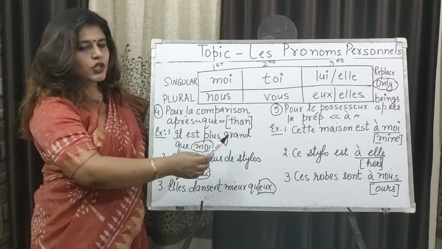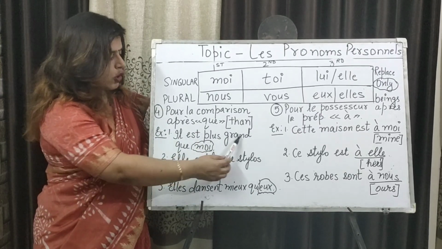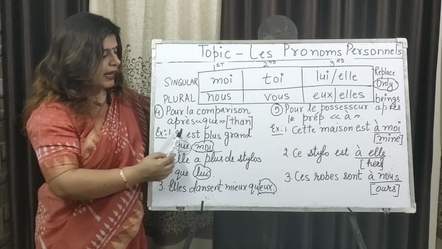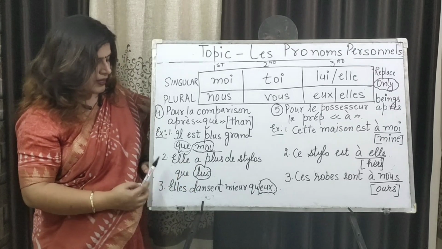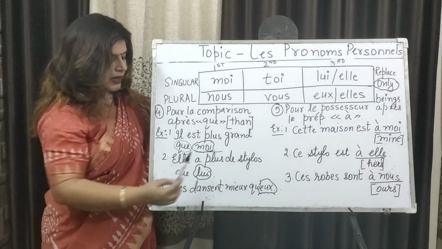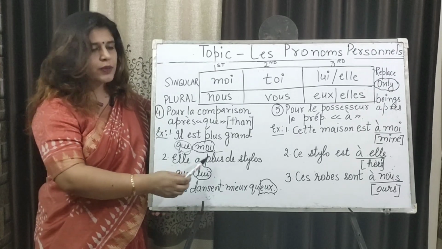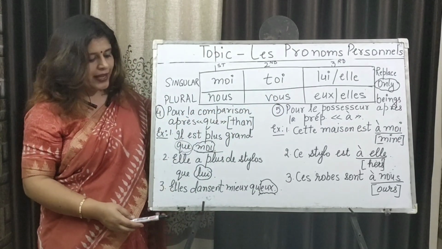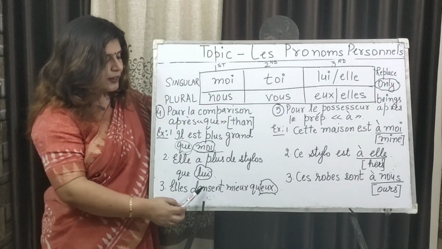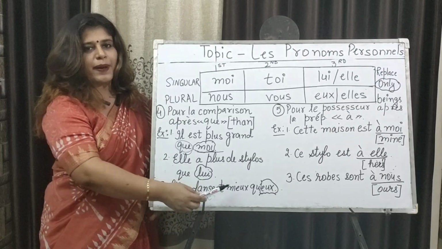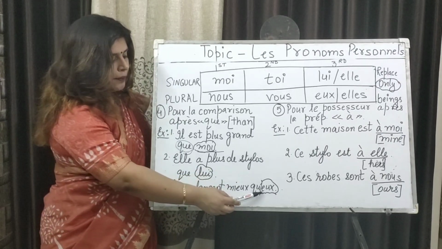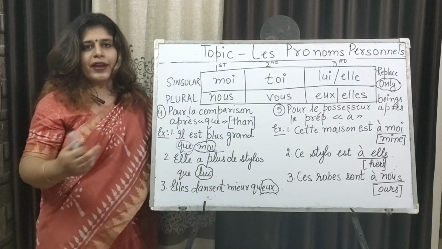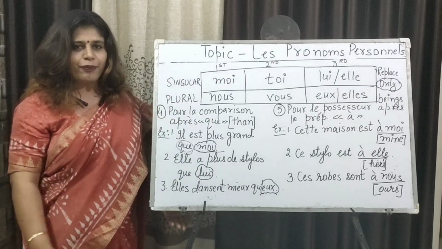Now see the examples here. I want to say he is taller than me. So he is taller, then this is comparative, and then for me I am writing moi. Il est plus grand que moi. Second, elle a plus de stylos que lui. I want to say she has more pens than him. So this him is this category of pronoun, lui. And in the third example, elle danse mieux que. They dance better than them. So better than them is masculine plural, hence EUX. Whenever there is a comparison, use this category of pronoun.